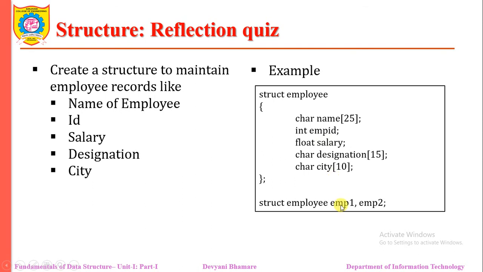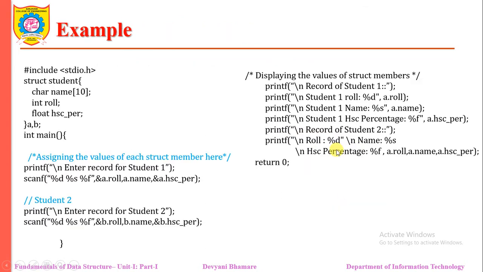We access them with the help of emp1.name, emp1.empid, emp1.salary, and so on. This is the example where we are reading two students' information and displaying it. Here we are using only two students because we have declared only two variables.